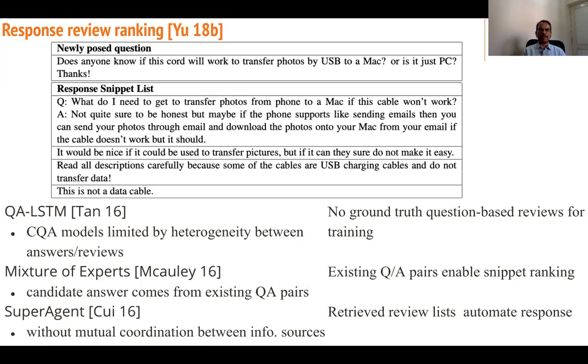So some existing past approaches like QA LSTM, TAN16, CQA models are limited by heterogeneity between answers and reviews. Mixture of experts, proposed by McAuley 16, has candidate answers coming from existing QA pairs, with separate agents and no mutual coordination between information sources like existing answers, prior questions and reviews. So no ground truth question-based reviews for training. Existing QA pairs enable snippet ranking. Retrieved review lists automate response.